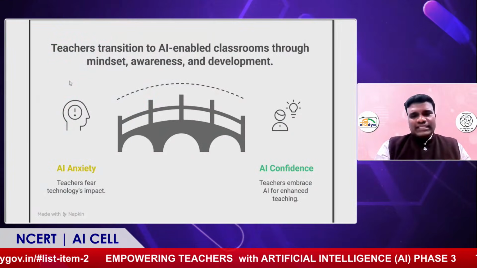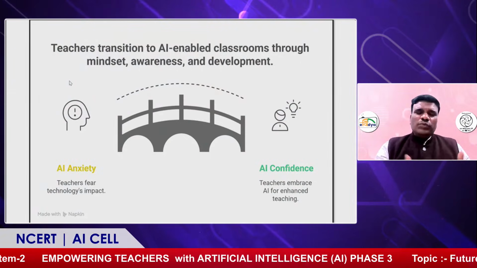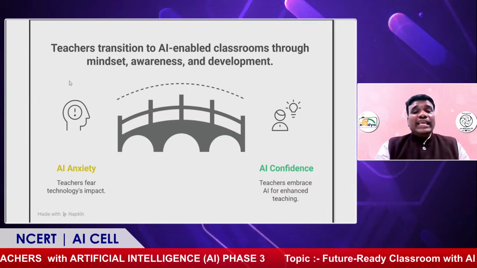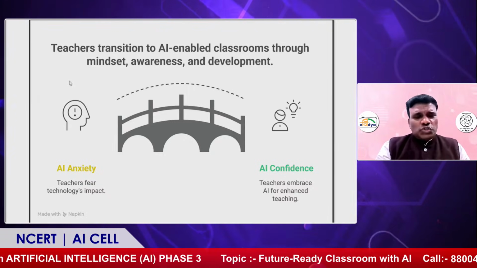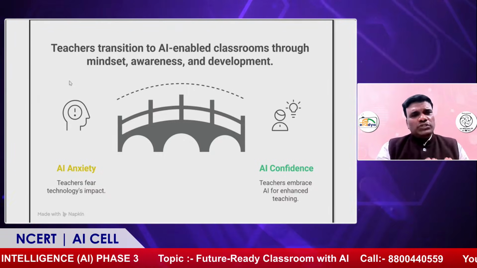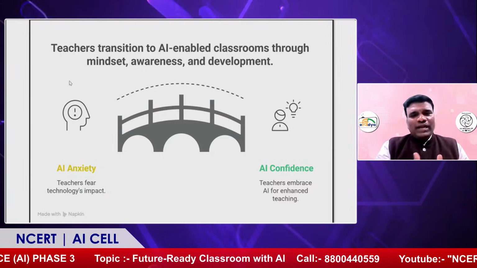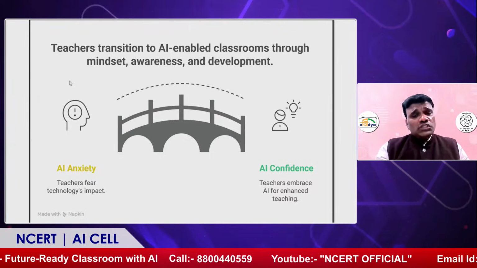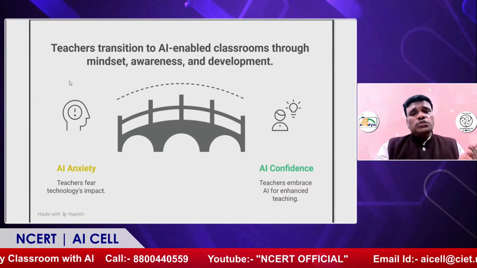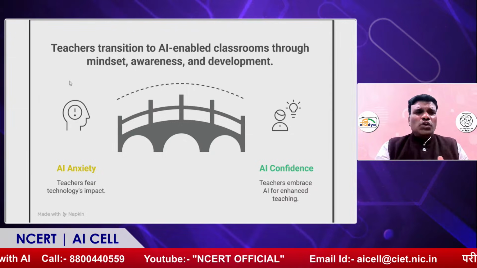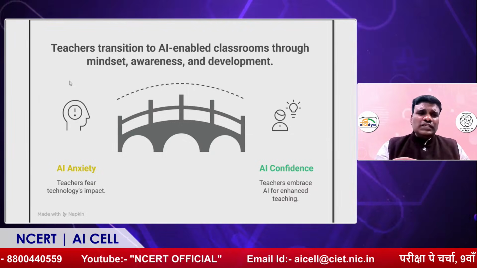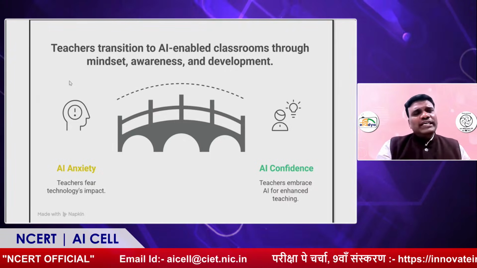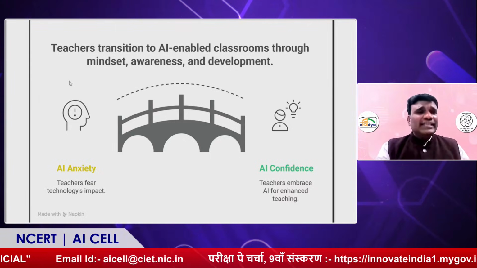Always see, for example, many teachers nowadays worry that AI will replace them. This is not true. AI is only a supporting tool. It works like a co-pilot, helping teachers with routine work so that they can focus more on the students. And the teacher should also move from complete control to guided learning. When you go to the classroom, suppose I want to give some materials, the student can already get them immediately.